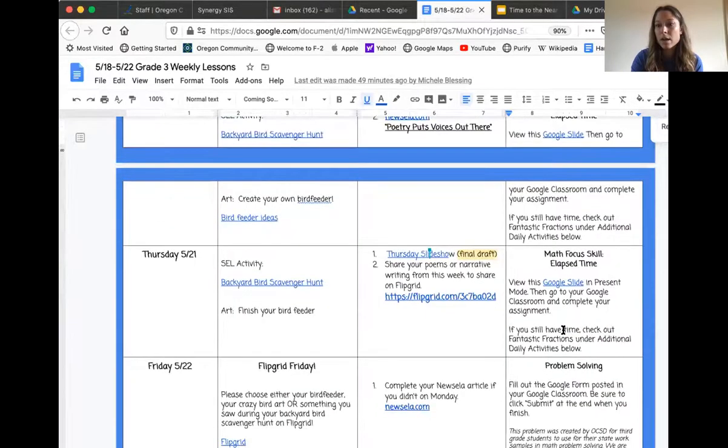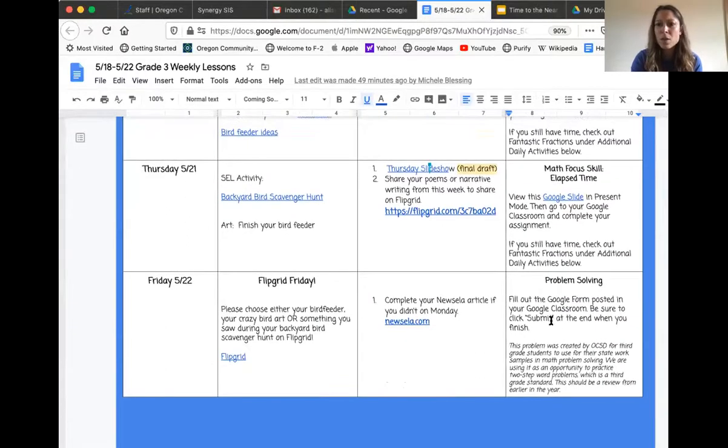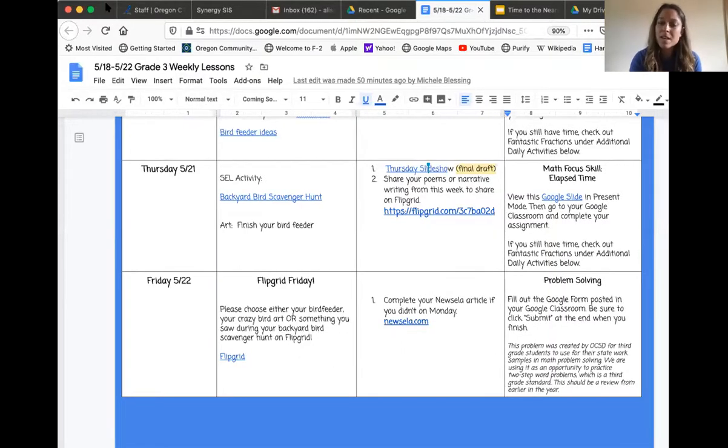And then also I wanted to point out that our Problem Solving Friday is actually a focus from the district on our district problem solving prompts that were given to all third grade across the district. So it may or may not match the lesson for the week. And that's okay, because problem solving is a really important thing that we were not able to get to due to our virtual learning.